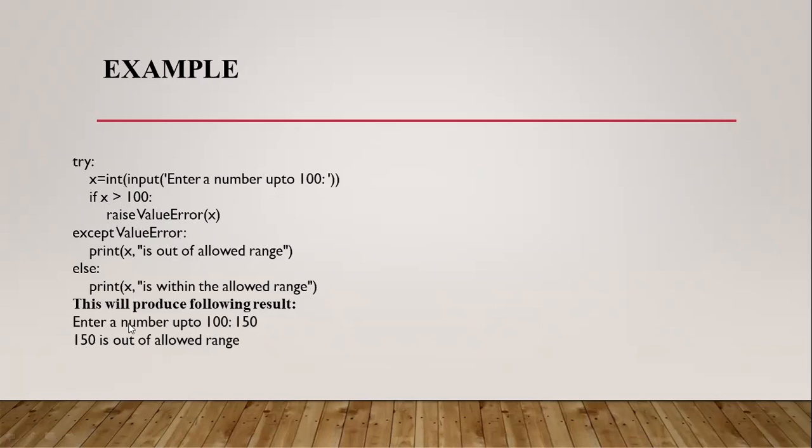See this one, I have given the value 150. Here 150 is greater than 100. So it comes to the if block, raise ValueError. So the exception name is ValueError. So except ValueError: 150 is out of allowed range. This is the message.